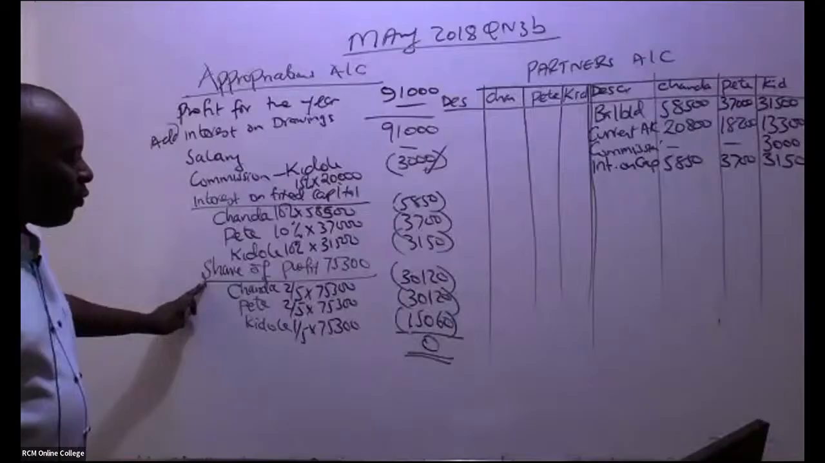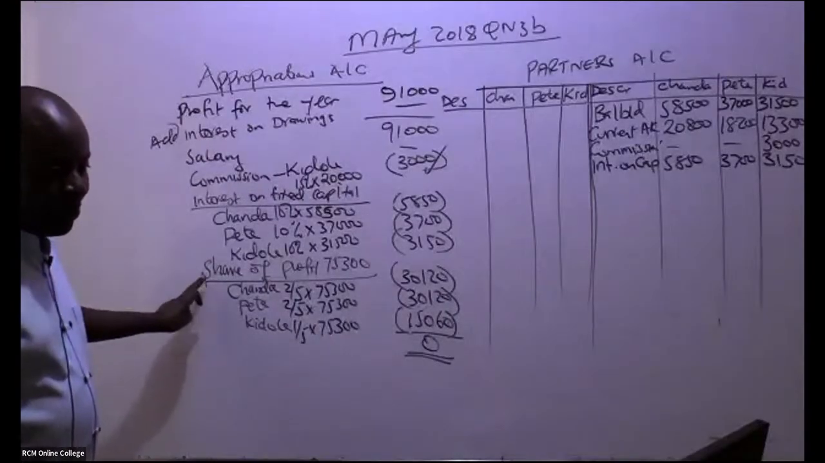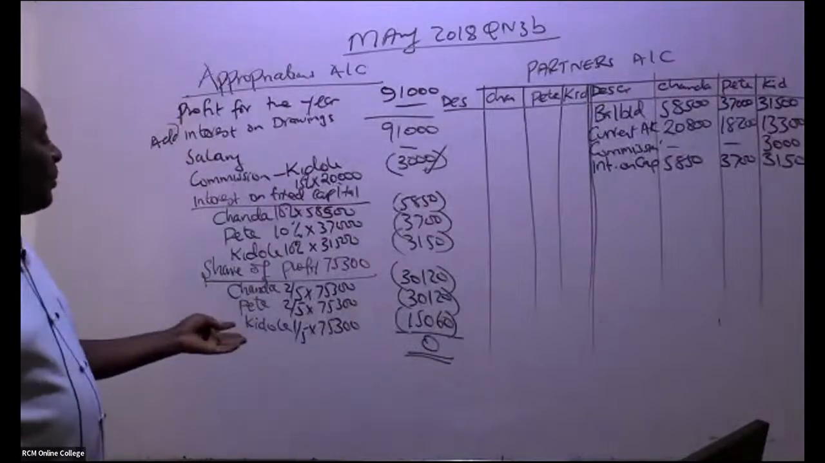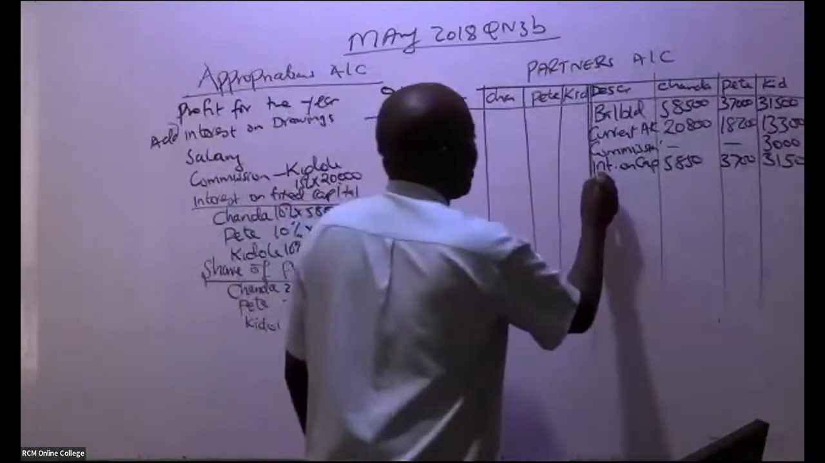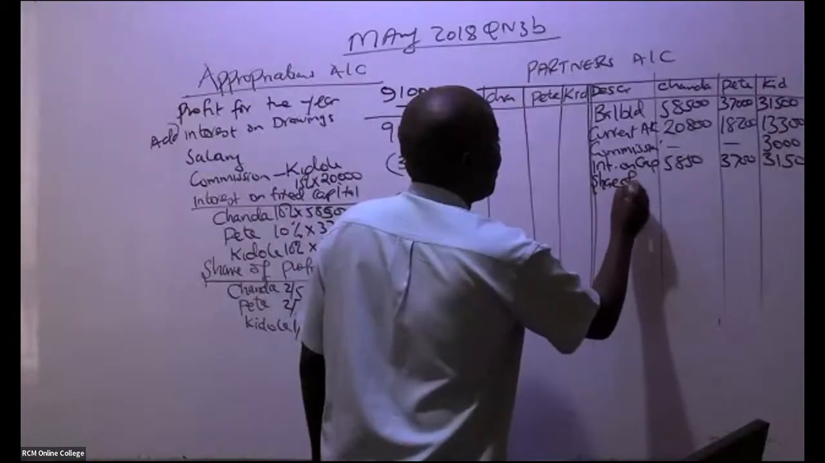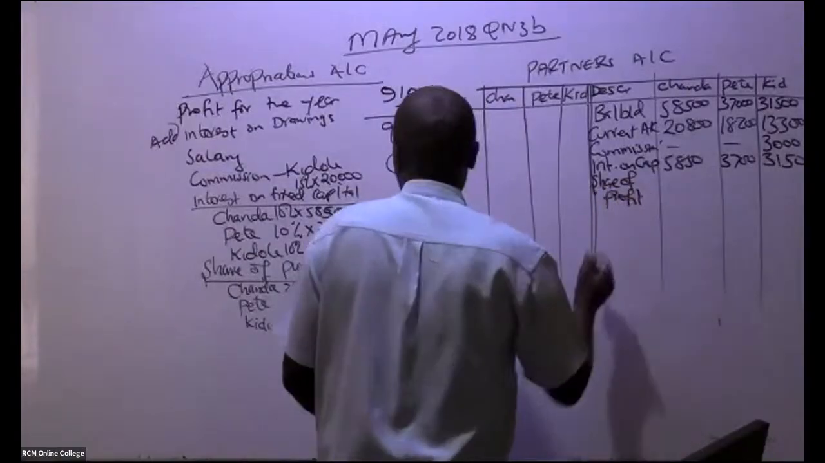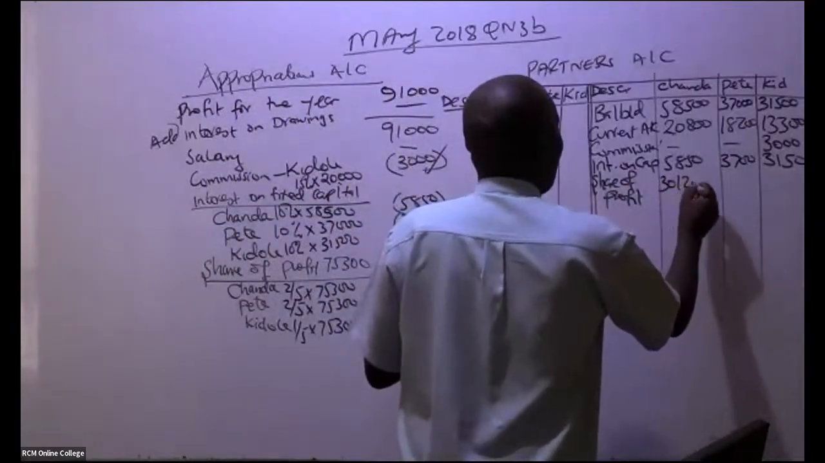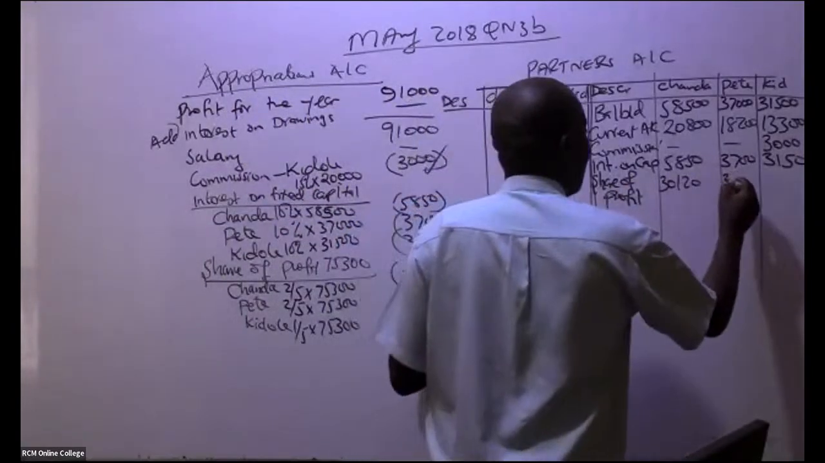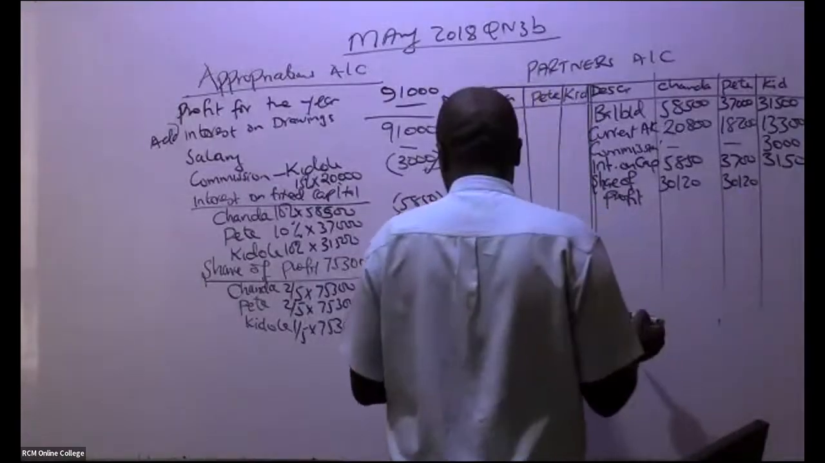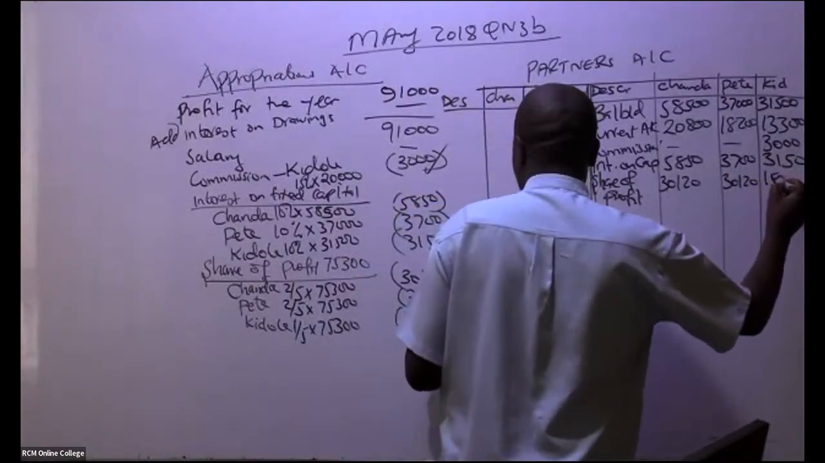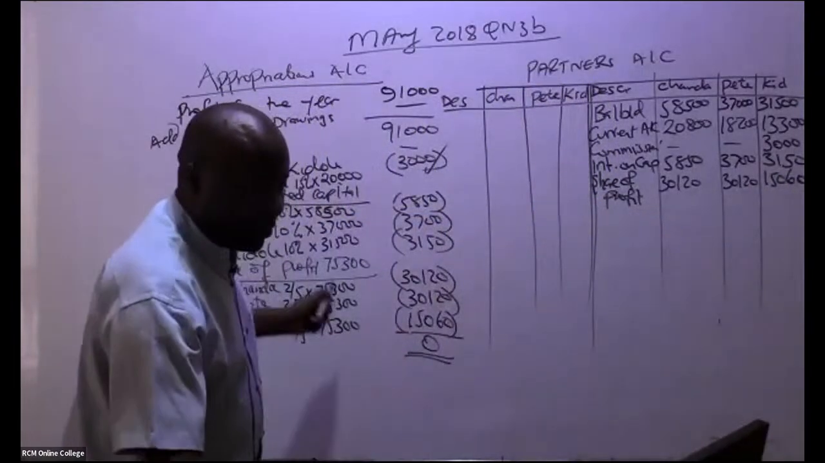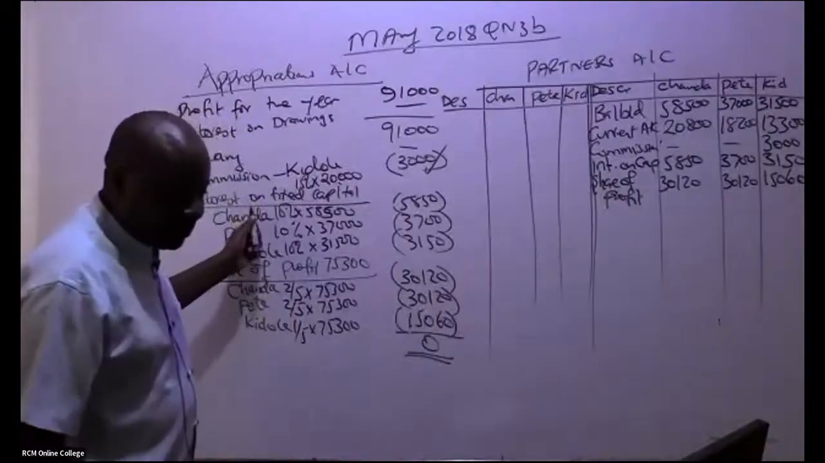Then we have here share of what here? We have share of profit. So this share of profit, you're bringing them the way they are. So share of profit, what do we have here? We have 3,120, 3,120. We have here 15,060. You stop it there. Come and rub. In my case, now I can rub.